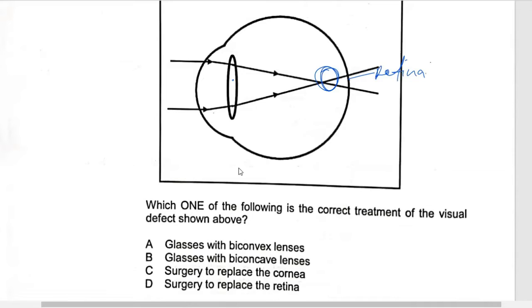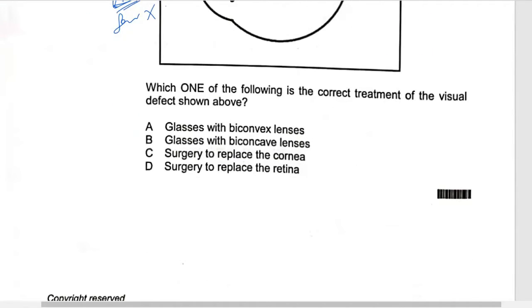Therefore, this individual will be able to see objects which are near, but objects which are far cannot be seen. Because you see objects which are near, we say that this person is having what you call short sight. Remember, if it is more than 6 meters, it becomes far. Less than 6 meters, it becomes near. Now, let's go to the question, because you have seen the defect. Which of the following is the correct statement of the visual defect shown above?